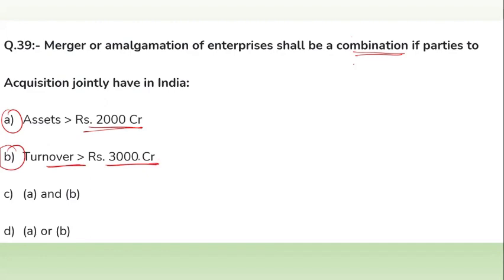So what will be the right answer? Option A, option B, option C, A and B, option D, A or B.